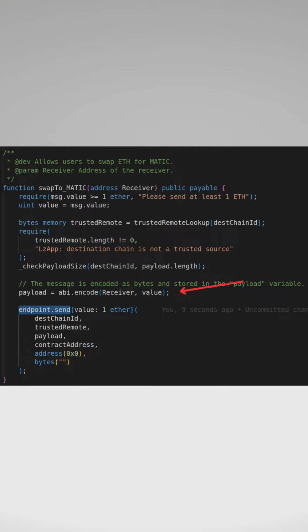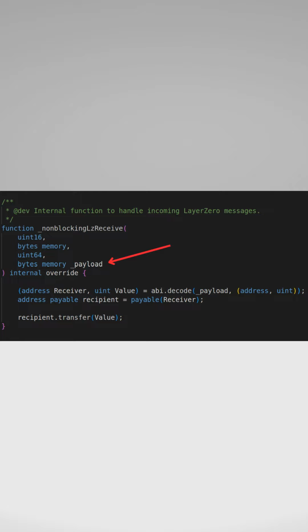Our function then performs a few simple checks to ensure the validity of the message and encodes the message into a bytes variable. Lastly, the function performs an external call on the endpoint contract to call the send function and passes 1 ETH to pay for the gas. Only a small part of it is used though, and most of it is refunded to the contract's address. Now, that is how you send a message.